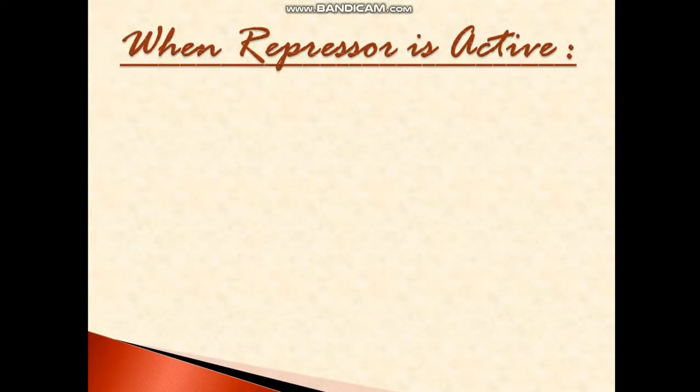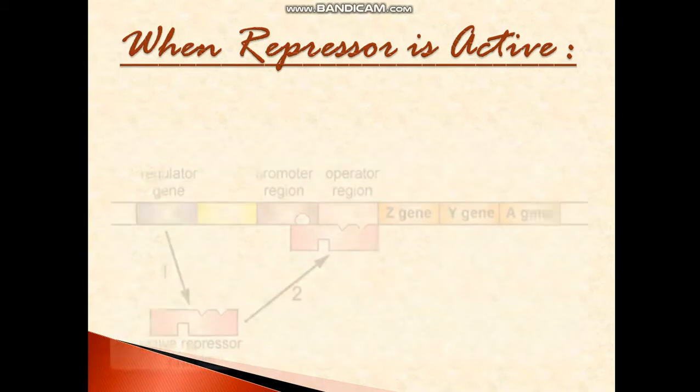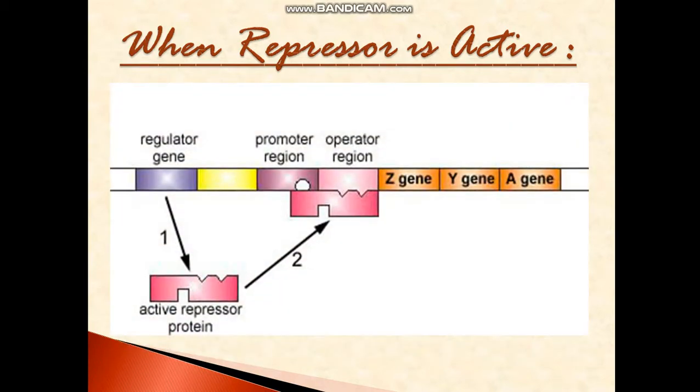Now, what happens when the repressor is active? I showed you a diagram in which the repressor was not active, but here is a case where the repressor is active. The regulator gene is producing the repressor. This repressor is active here. You can see the V grooves present here. It will go and bind at the operator, which also has a V kind of structure protruding. So it is a lock and key type of thing. The regulator produces an active repressor, and the active repressor will go and bind to the operator.